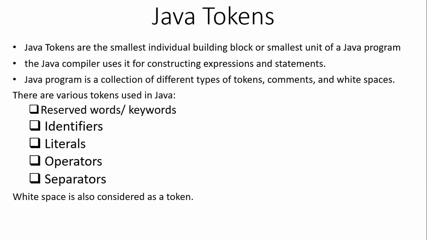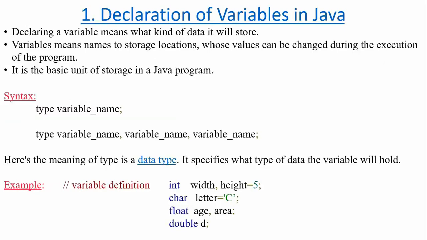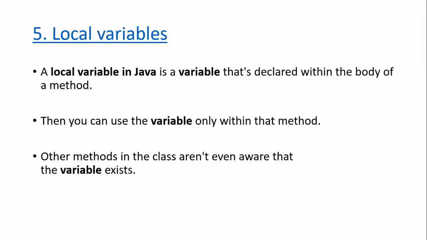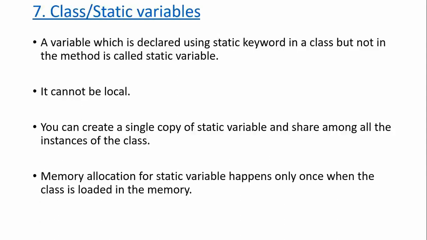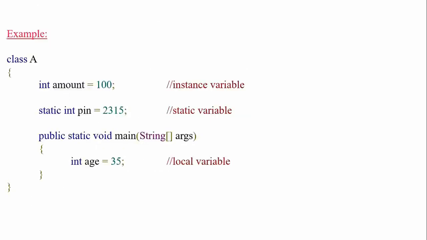We already discussed Java tokens and completed a few of them, like reserved words, keywords, identifiers, and rules for identifiers. Next we have to complete literals. To understand what a literal is, we also completed variables, how to declare and how to initialize them, and the rules for scope of variables: three types of scopes, local, instance, and static or class. We explained it with an example, right?